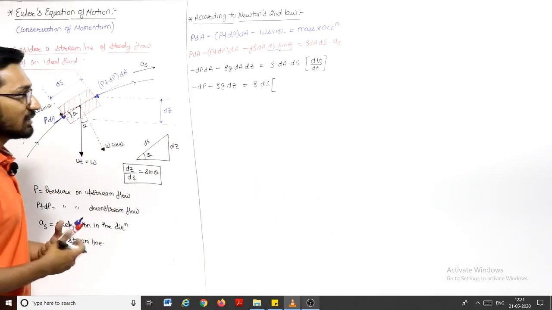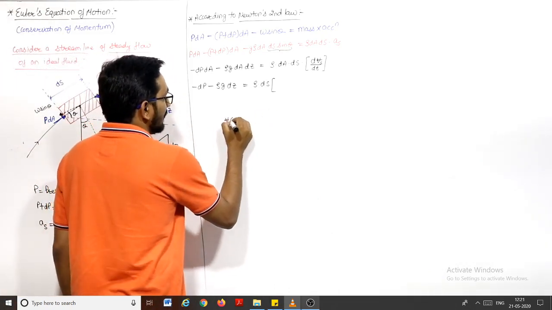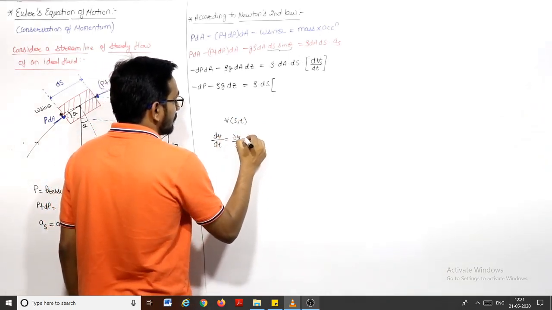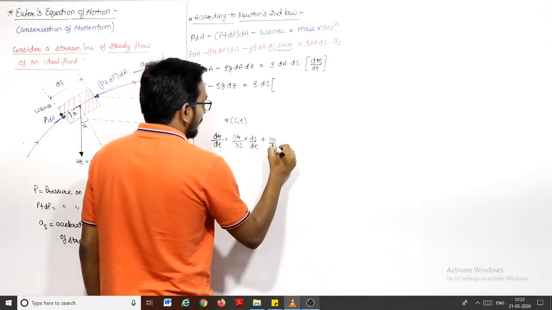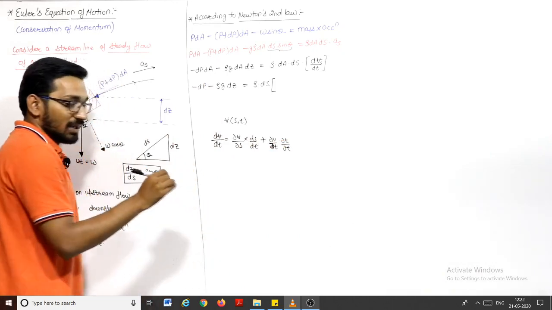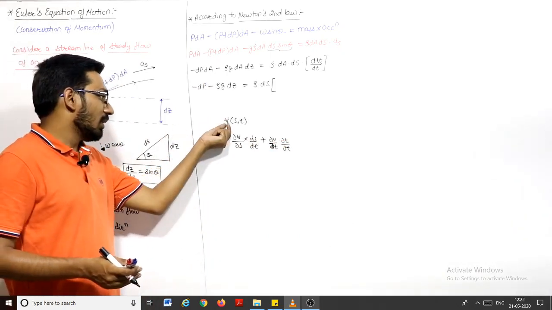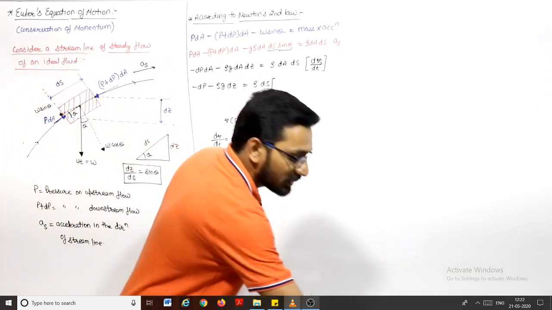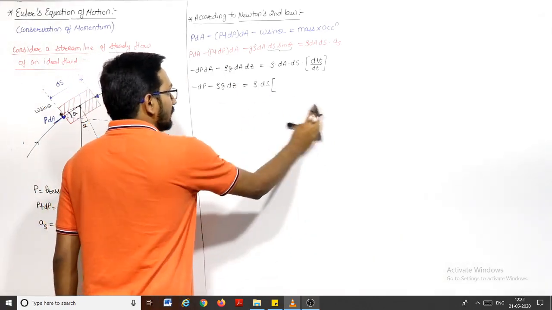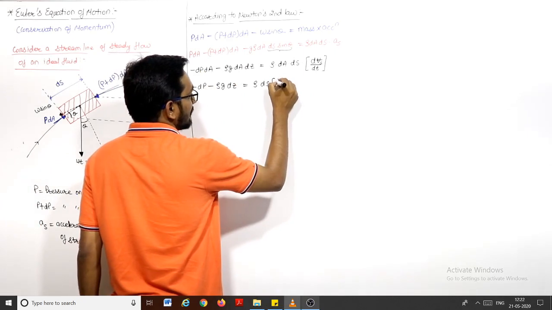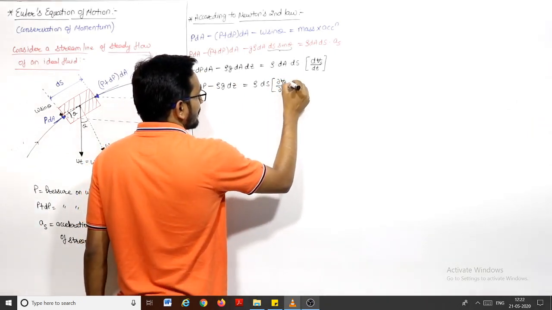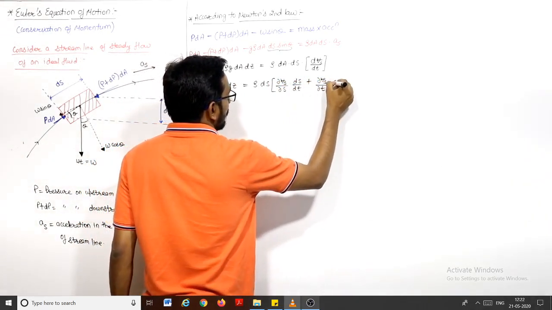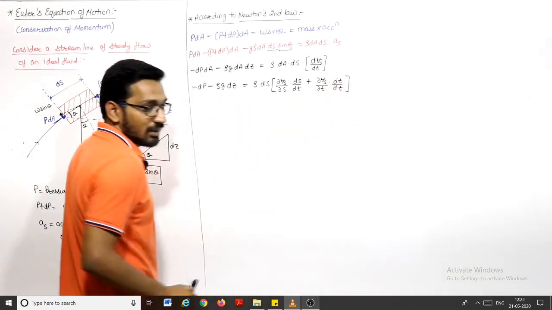If you want to differentiate it with respect to time, since velocity is a function of space and time, we have to take partial derivatives: del v_s by del s into ds by dt, plus del v_s by del t into dt by dt. This is how differentiation works when a variable is a function of two variables, that is s and t. So velocity changes with space and with time both, right?